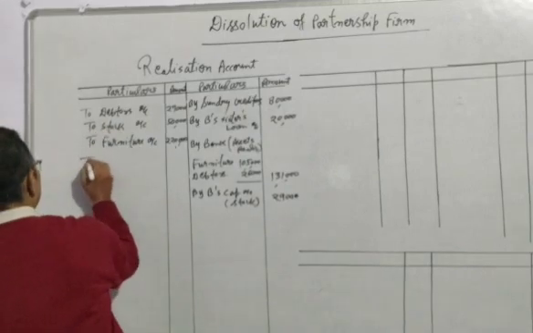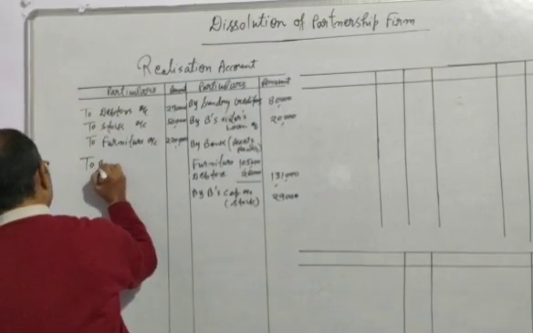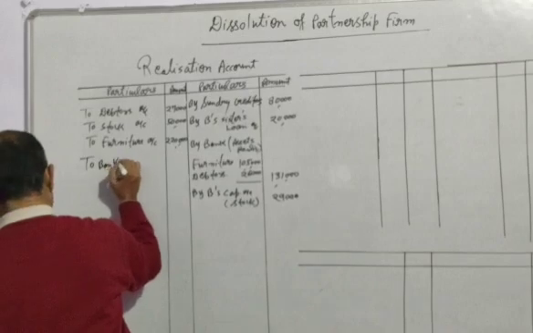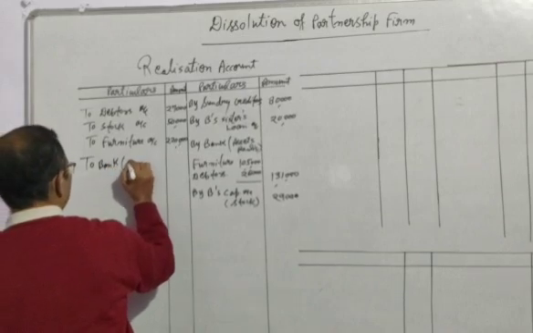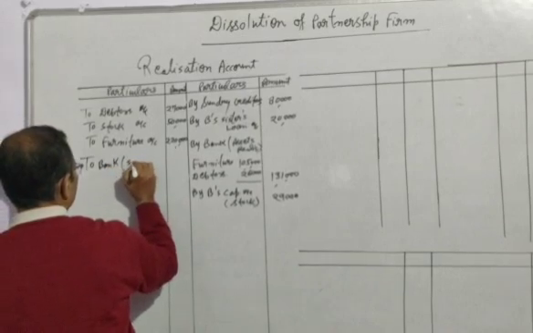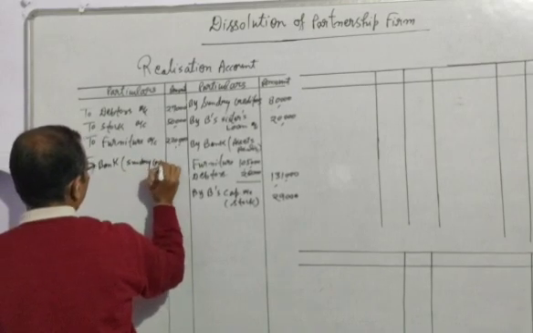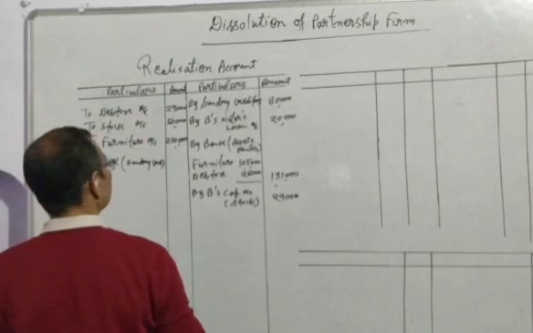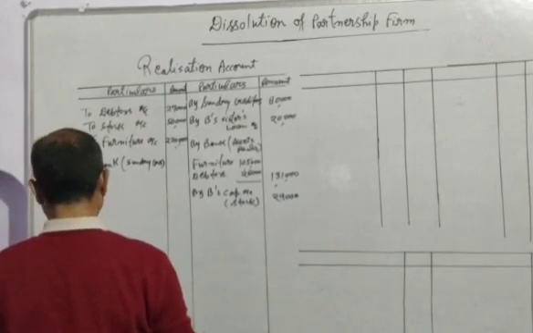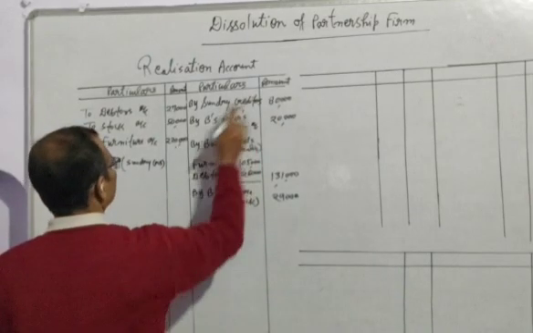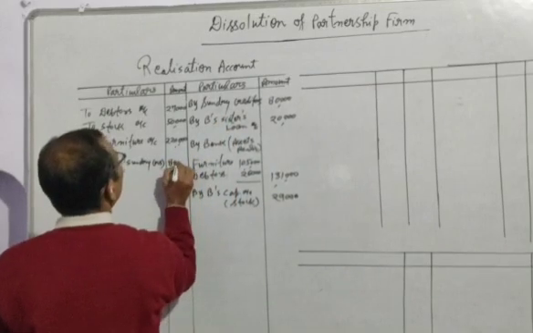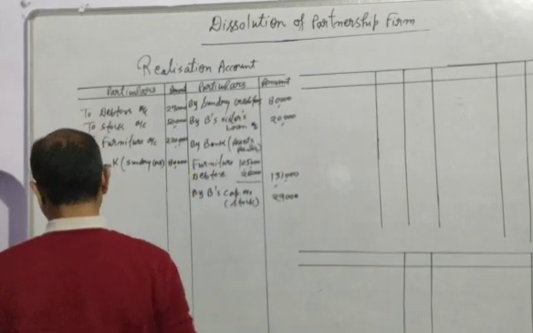First of all, we will pay the liability of creditors, to bank. In bracket you can write sundry creditors, and amount is 80,000. It means whole of the creditors will be paid off.